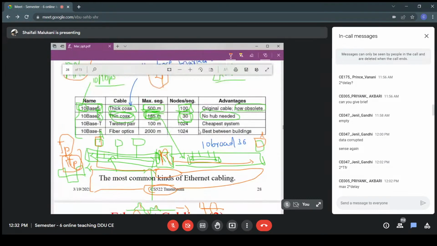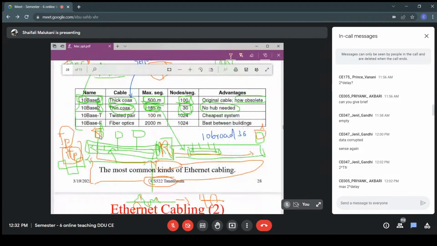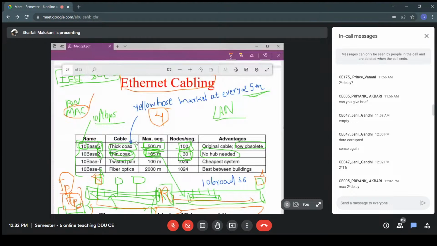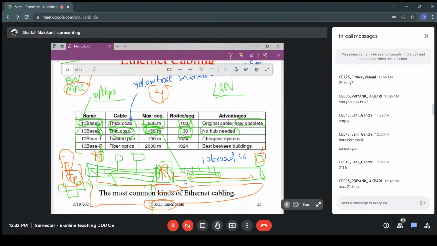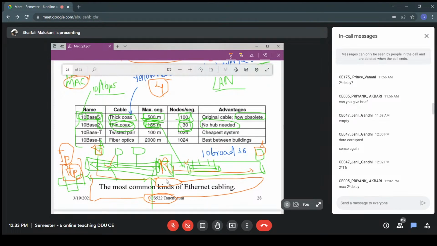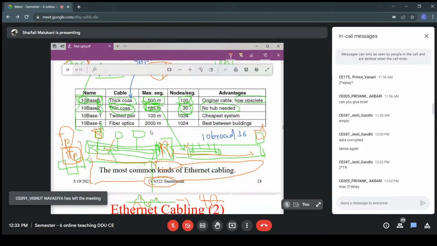Okay, so 4. Can you tell me what is the maximum length that is covered here? What is the maximum length using thin and thick coaxial cable if I am using 4 repeaters? Will it be 2000? Calculate. 4 repeaters. Yes, it will be 2500, because I will need one repeater, then on both sides I will have segments. In that way, you can connect 5 segments using 4 repeaters. Yes, it will be 2500. So 2.5 kilometers you can have between two machines.